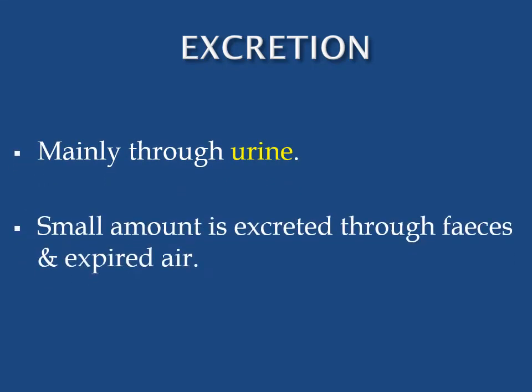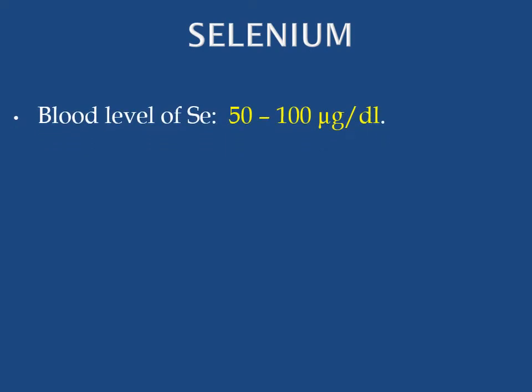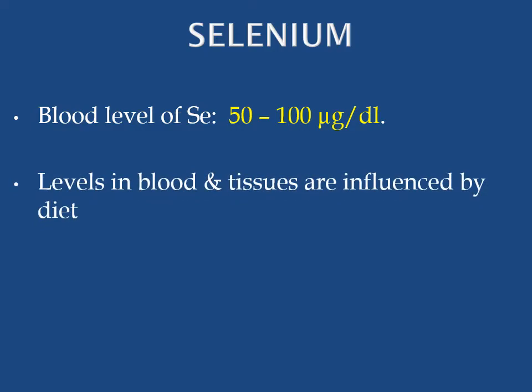Excretion of selenium. Selenium is mainly excreted through urine. A small amount is excreted through feces and expired air. Blood level of selenium is 50 to 100 microgram per deciliter. Levels in blood and tissues are influenced by diet.